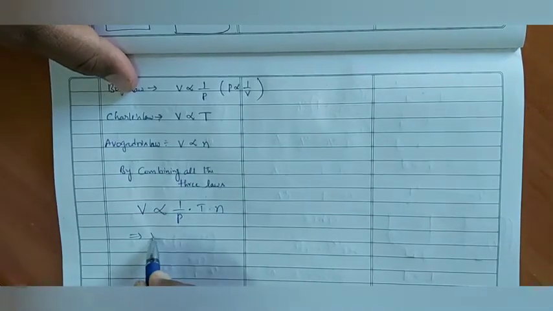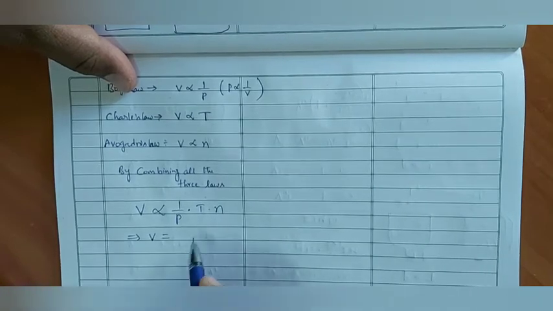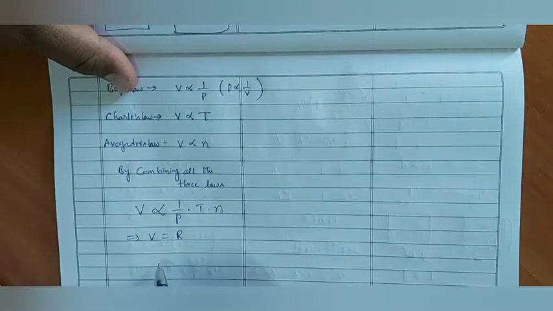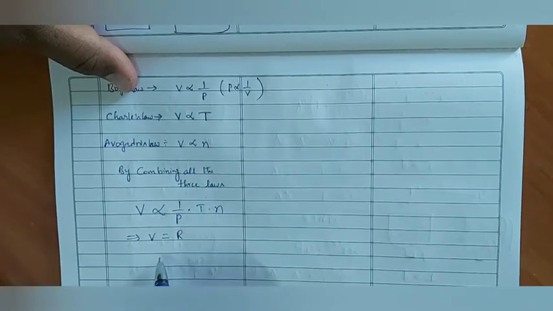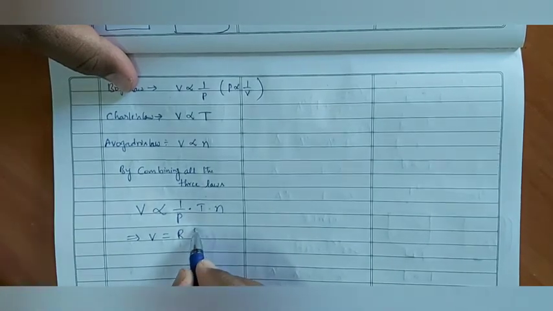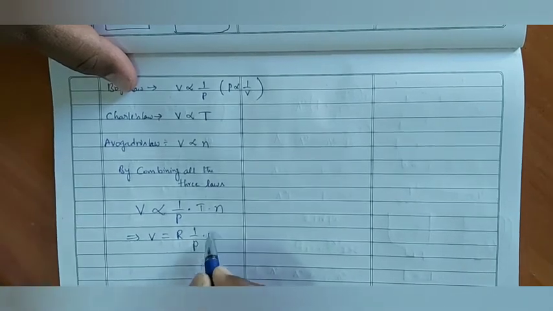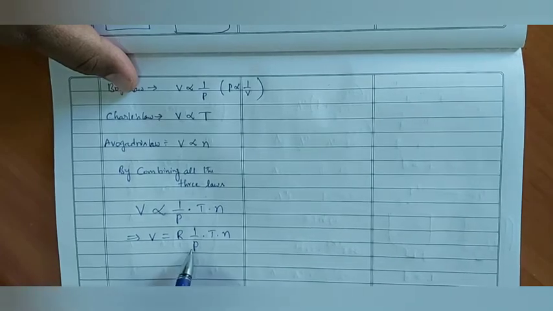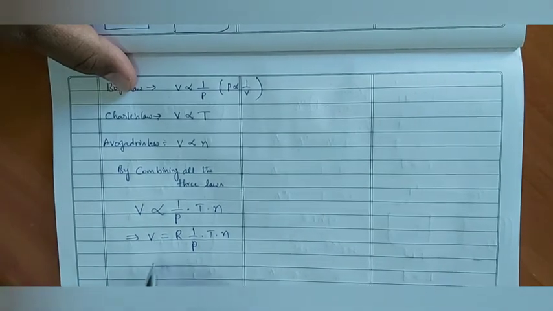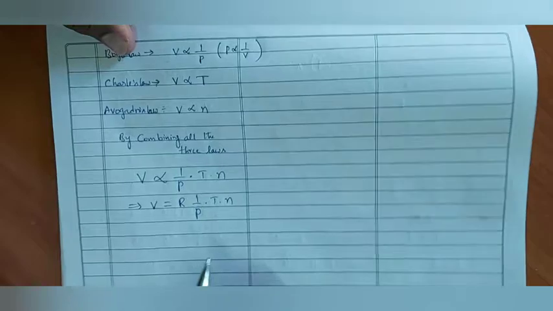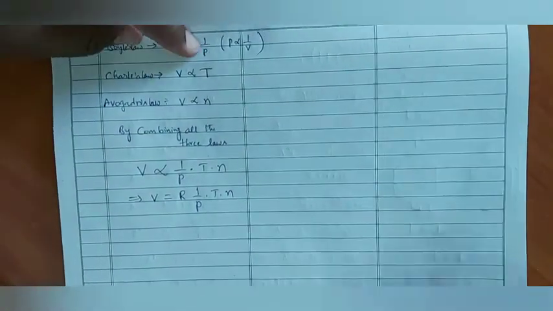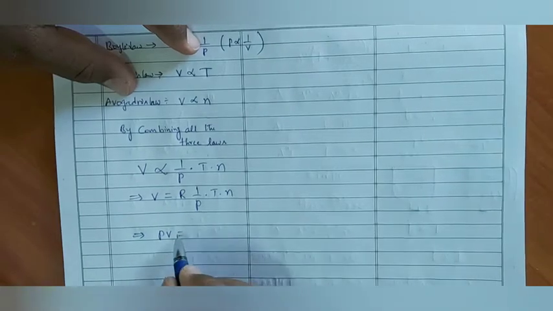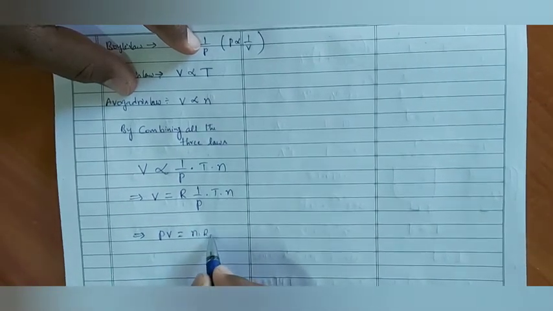This implies volume V is equal to some constant R into 1 by P into T into N. Let us bring this P this side. Then it will become PV is equal to nRT.